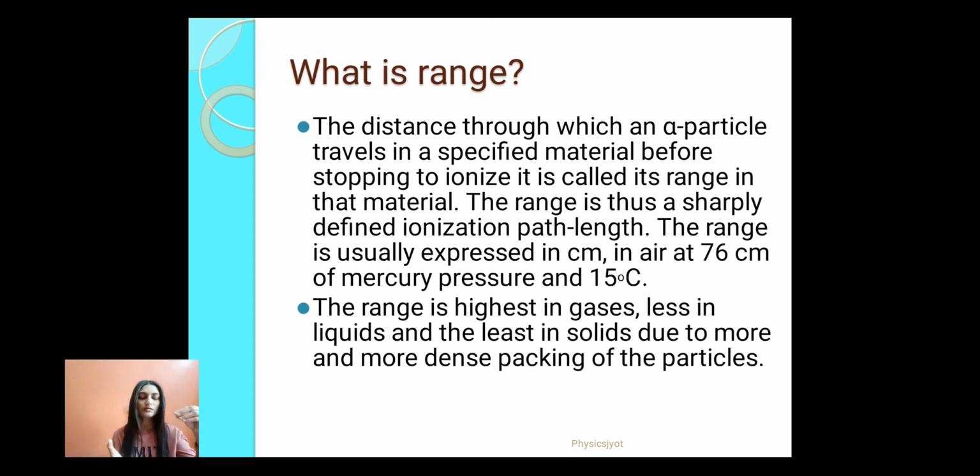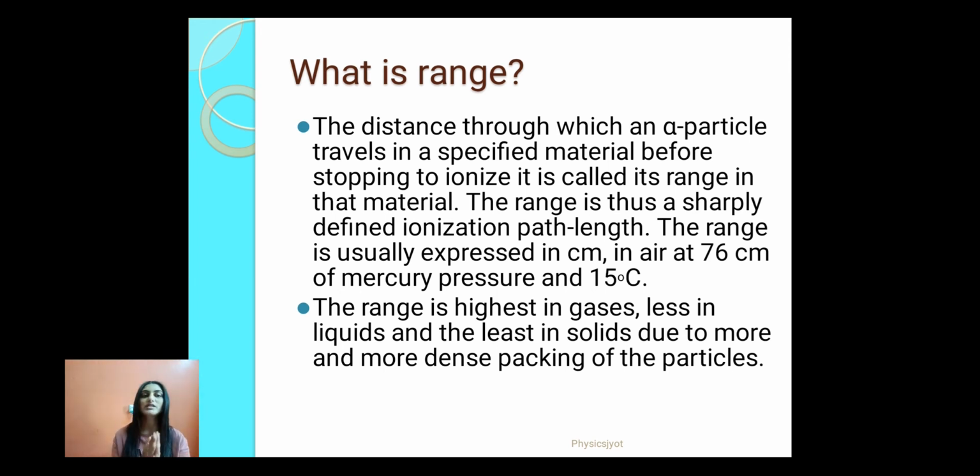That is the maximum distance which it has covered in that medium. You can define it in different ways, but finally range means the same thing. You can define range as the maximum distance which it can cover in the absorber material, or as the distance through which an alpha particle travels in a specified material before stopping to ionize that medium. That is also called range in that medium.